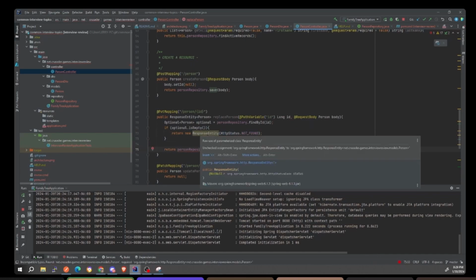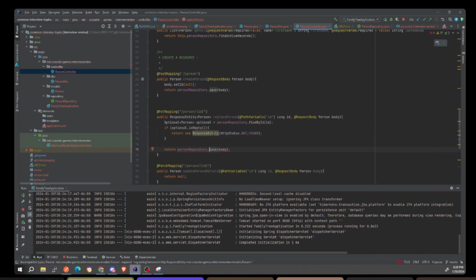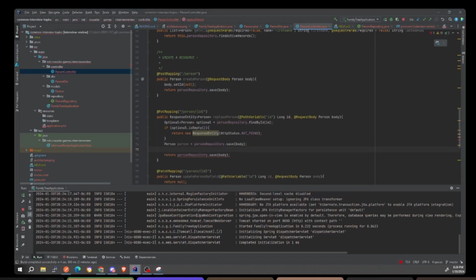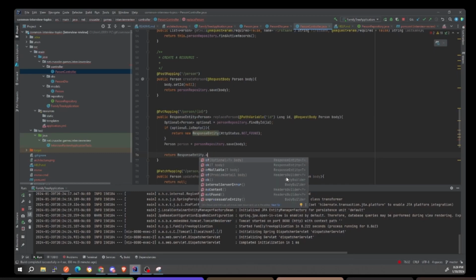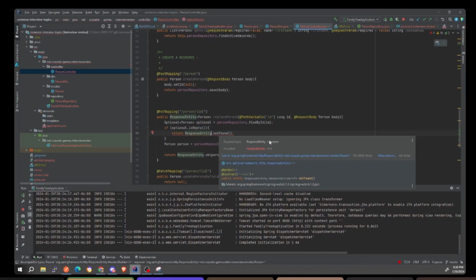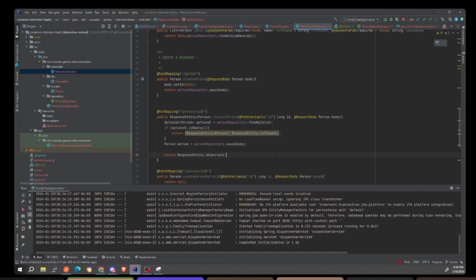So response entity works like this. Response entity is a wrapper that Spring Boot uses so that you can assign different status codes to it. But what's cool about it is you can also pass in your object as well. So instead of returning person repository save body, it doesn't like it, because you're supposed to be returning a response entity person, not a person. So I'm going to return a new response entity. Okay, there you go. Required type is response entity person, so I'll return this. Can we cast it? Okay, we casted it.